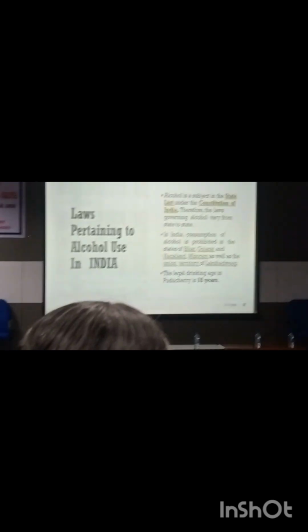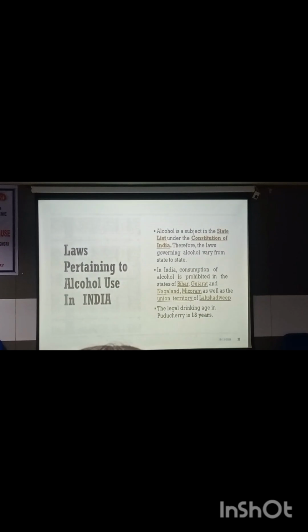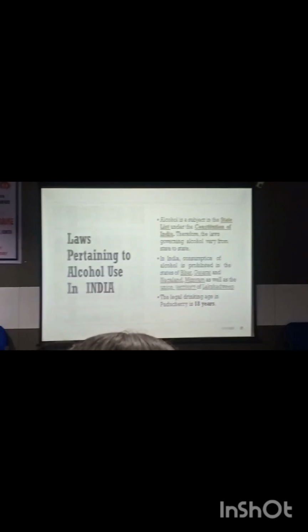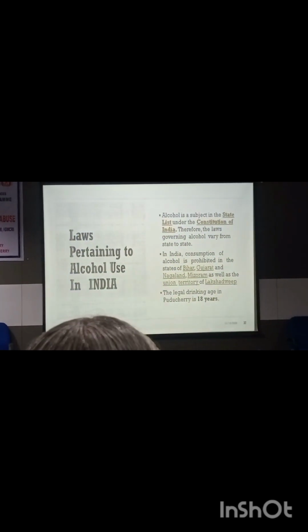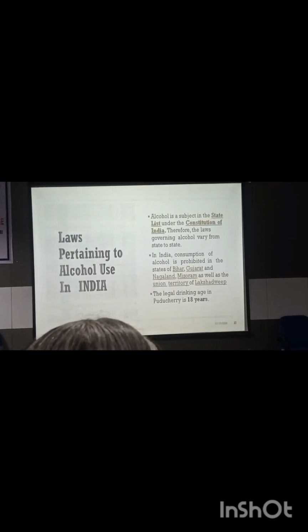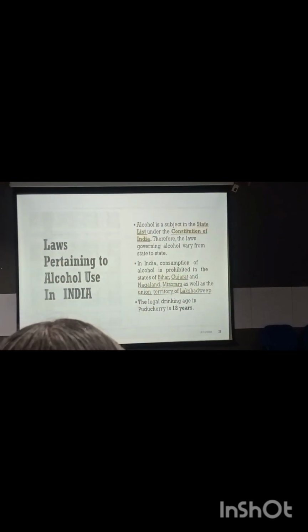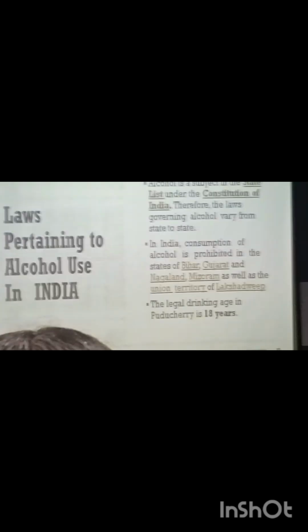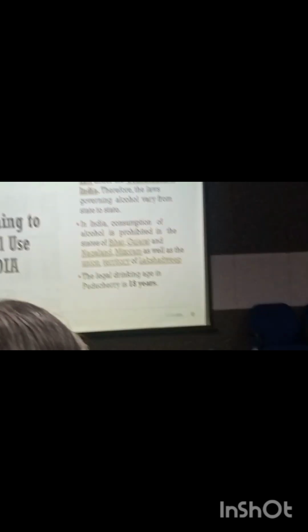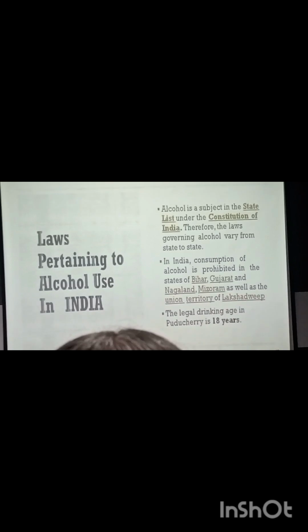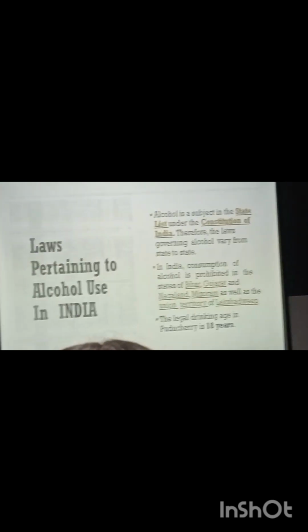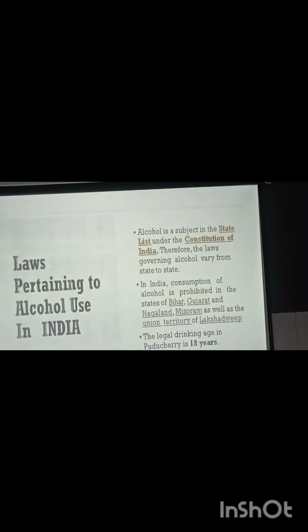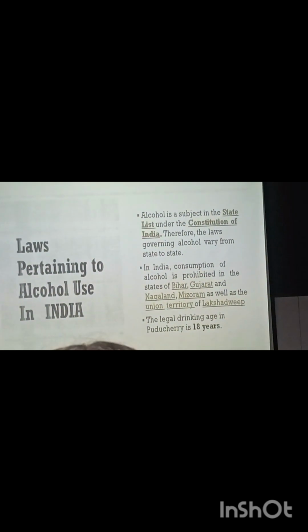So some of the laws pertaining to alcohol use: alcohol is coming under the state subject under the Constitution of India. So this thing varies from state to state. In Pondicherry, legal age for drinking is 18 years. Whereas in some states, the legal age is 21, and in some other states, the legal age is 25. And in some other states, alcohol is totally banned or prohibited, like Gujarat, Bihar, Nagaland, Mizoram, as well as in Lakshadweep. These are the states where alcohol is totally prohibited.